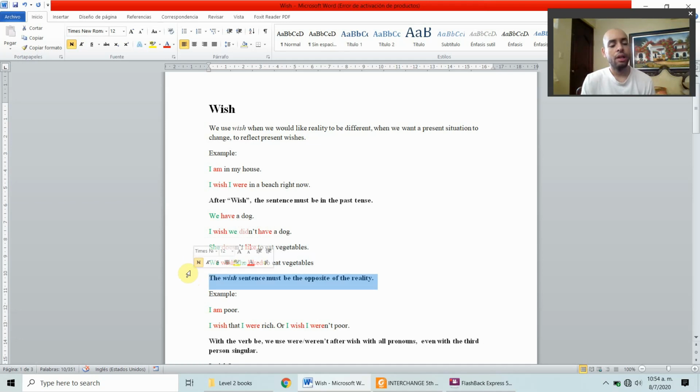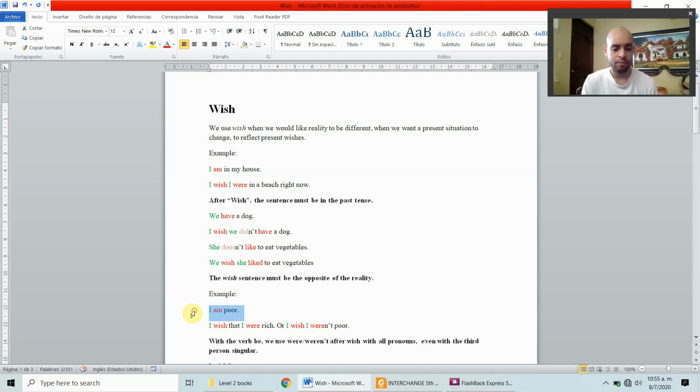So, the wish sentence must be the opposite of the reality. Again, the wish sentence must be the opposite of reality. For example, we cannot say here, I am in my house. I wish I were in my house. I cannot say that because you're basically saying the same thing, the same reality you have right now. So you have to say something different. You have to say the opposite of that situation, of what the reality is right now. You have to say the opposite.